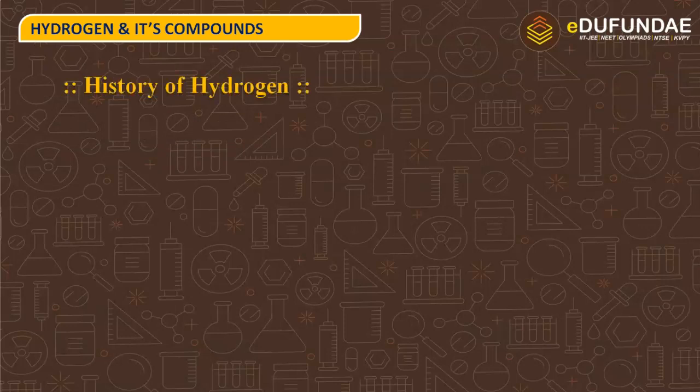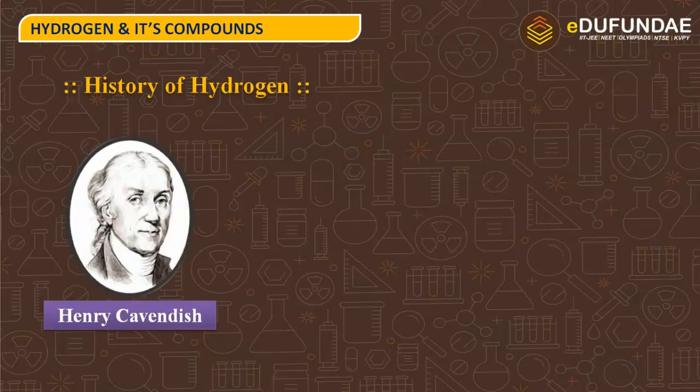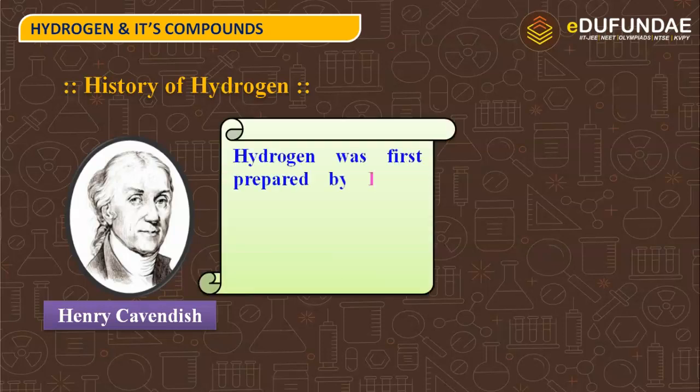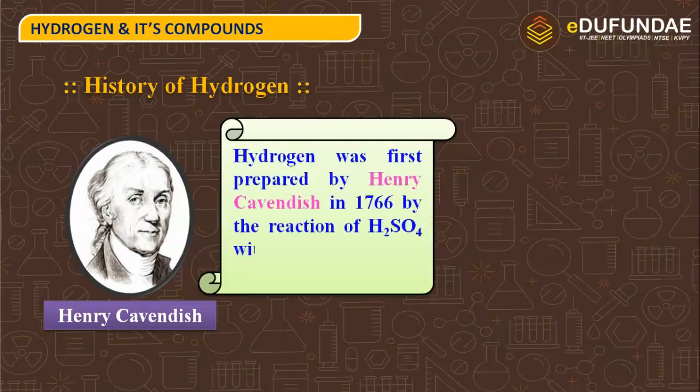Next, let us discuss the history of hydrogen. There was a scientist named Henry Cavendish, and hydrogen was first prepared by Henry Cavendish in 1766. And what did he do? He did the reaction of sulfuric acid with iron, and the gas released during the reaction, he named that gas inflammable air.